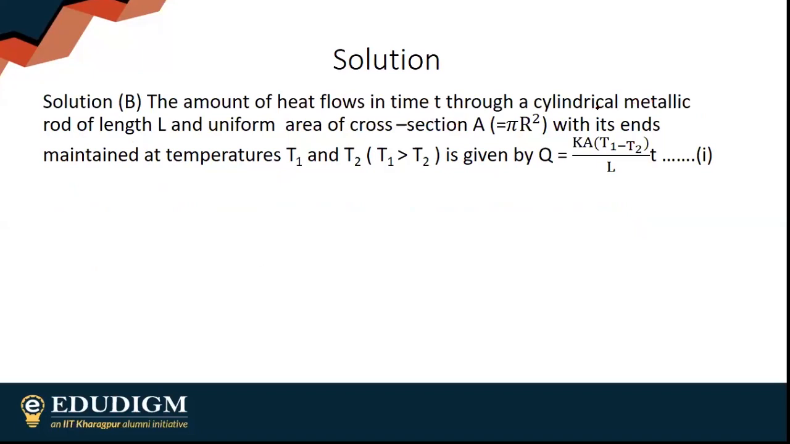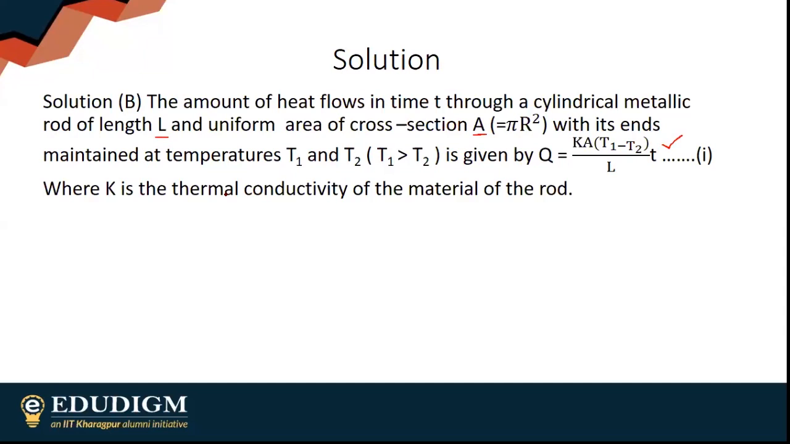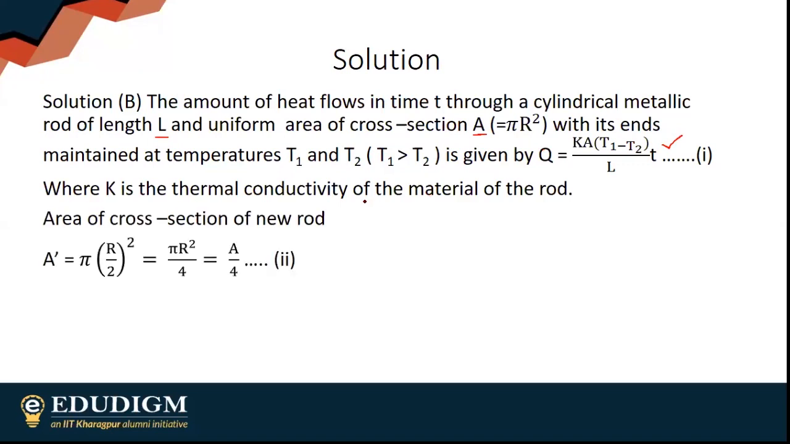Initially, the length was L and the area of cross section was A, which was equal to pi r square. The amount of heat that was being transferred will be this, where K is the thermal conductivity of the material of the rod. Now the area of cross section of the new rod is changed. Radius is half, so the final area will be A by 4.